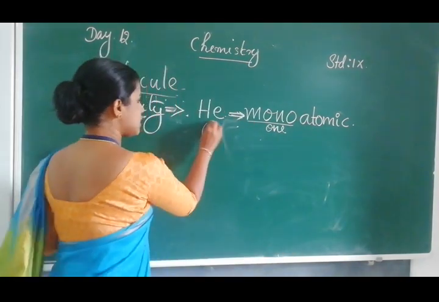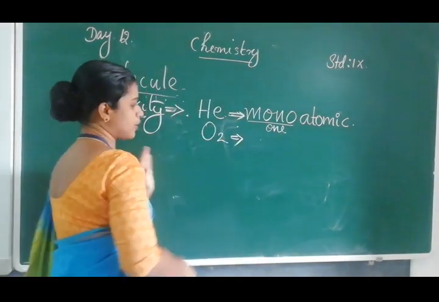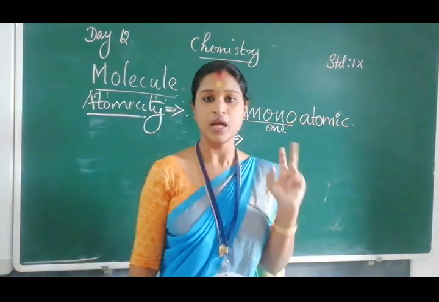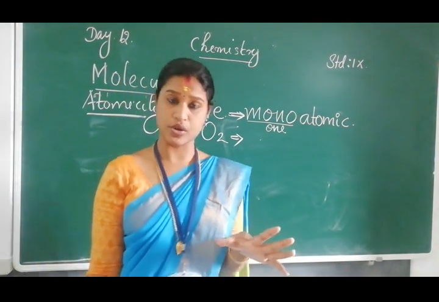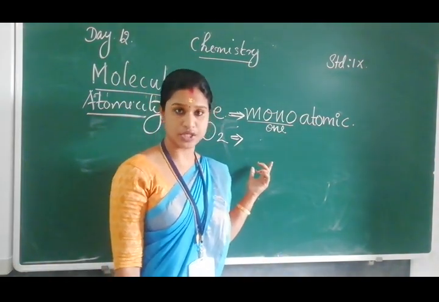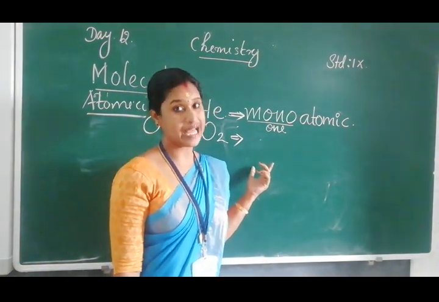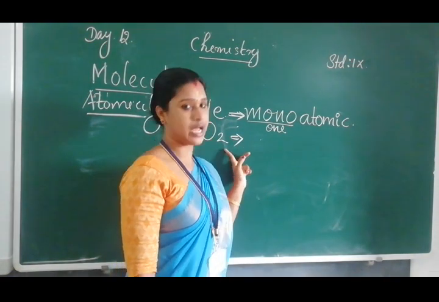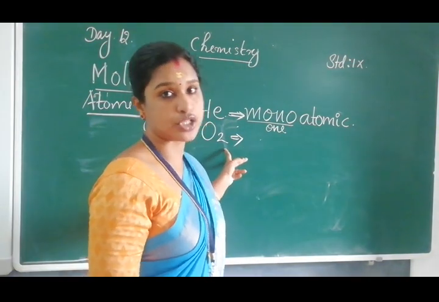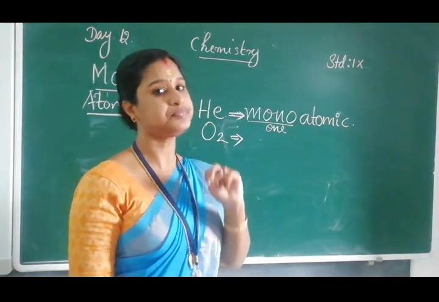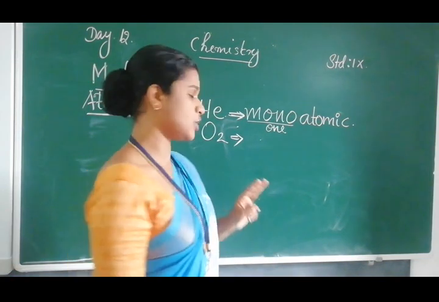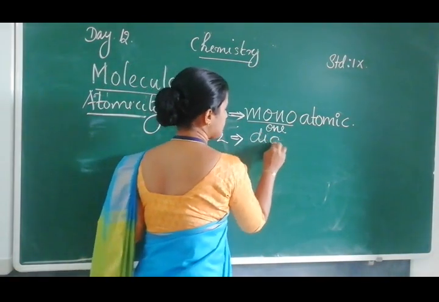And when you consider O2, as I wrote a moment before, two oxygen atoms combine to form an oxygen molecule. How many atoms are there? 2 atoms, so it is known as diatomic. That means its atomicity is 2.